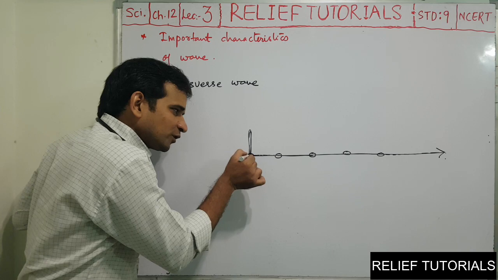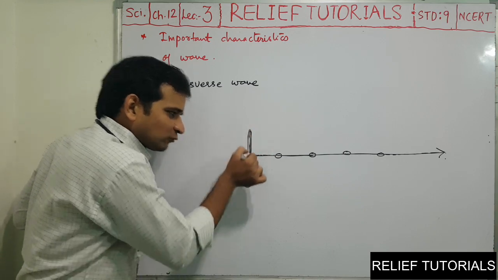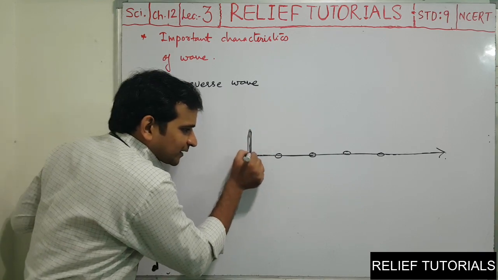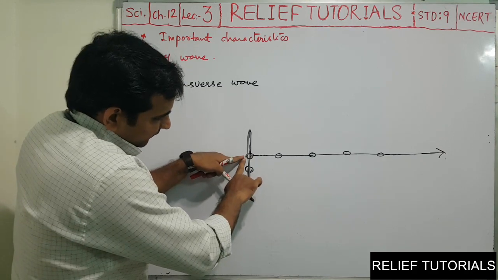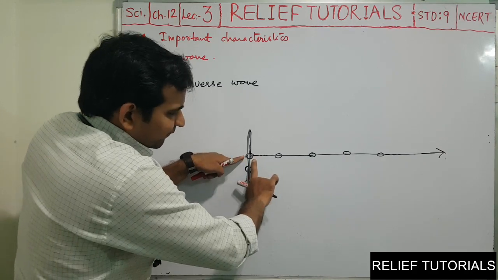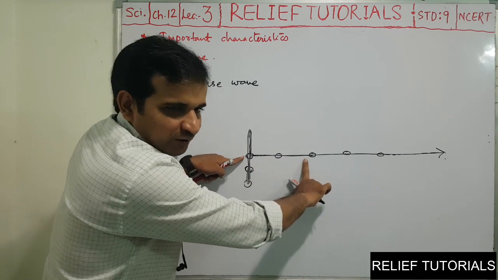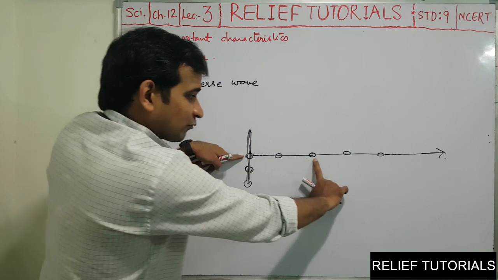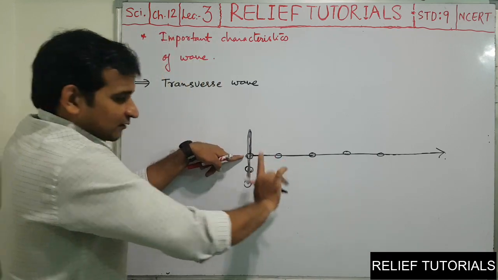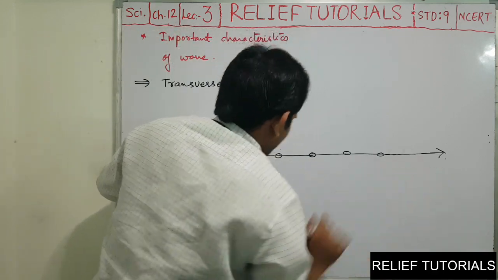So the particle is going up and down, up and down. So when the particle is here, the energy was here. When the particle goes down, the wave goes in the horizontal direction. Again the particle comes back to the original position, but the wave does not come back. Wave goes in the forward direction only.